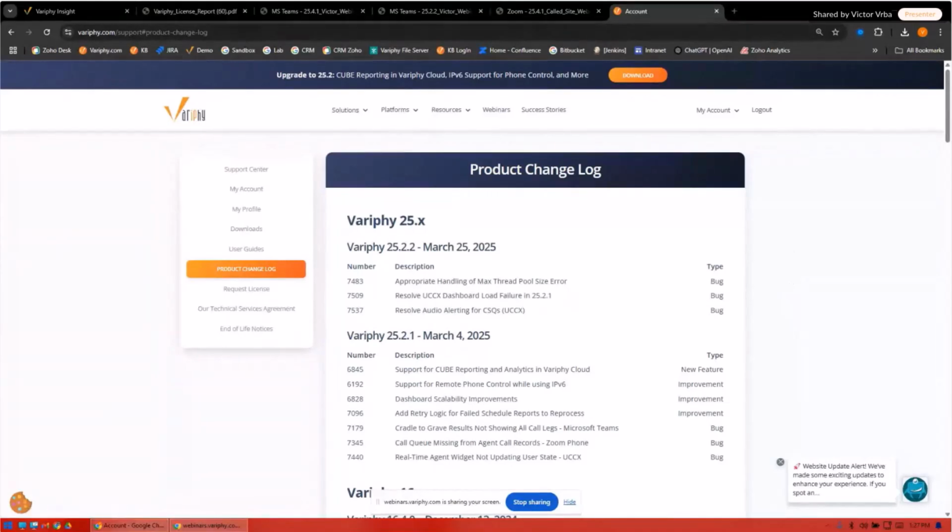Trey, with that, any questions that I can answer for you? Yeah, definitely. So we've got one about Teams DID. They're asking, are there any plans for the ability to bulk import DID sites and bulk update existing DID blocks? I don't know that I have anything on the agenda or roadmap that I'm aware of for that,